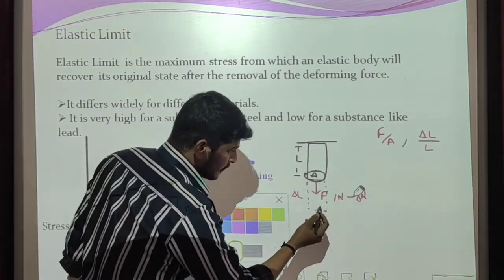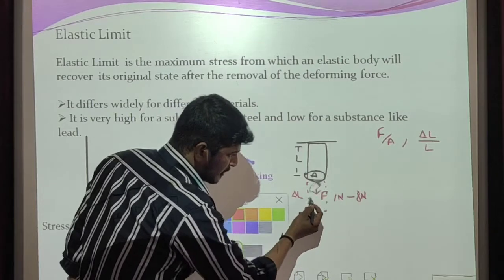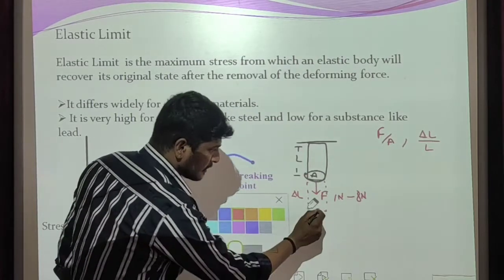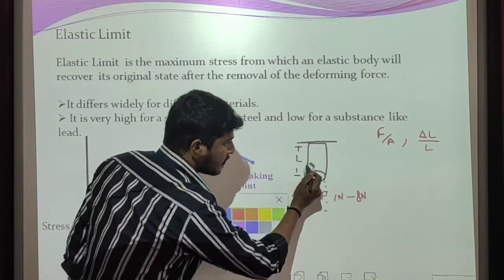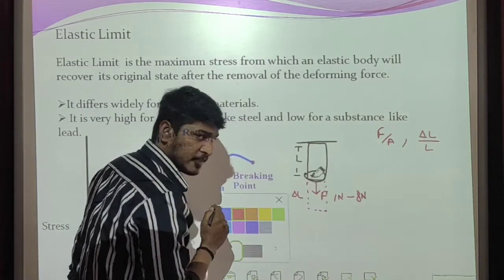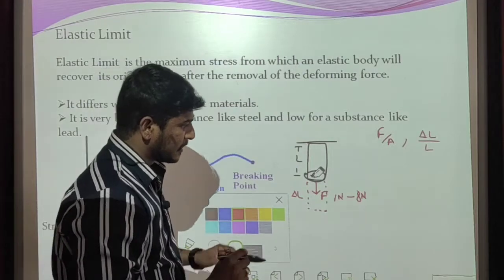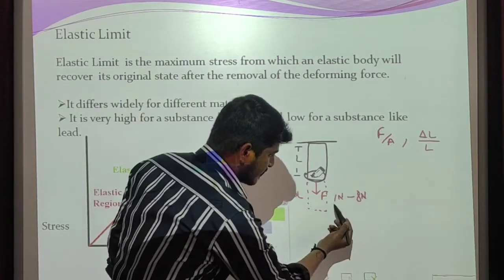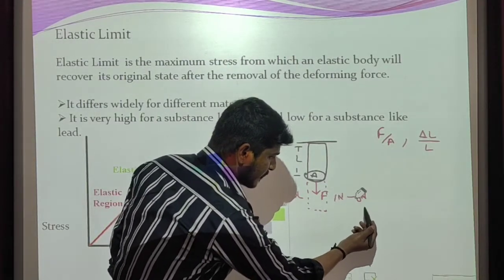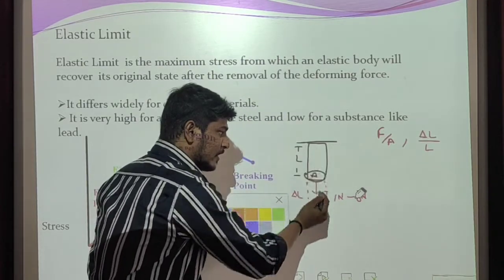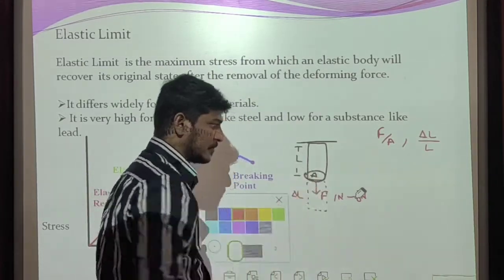Then I remove this deforming force, and this body will regain its original size and shape. It is due to the property of elasticity. Only in this region, when we apply force from 1 Newton to 8 Newton, will this body regain its original size and shape.